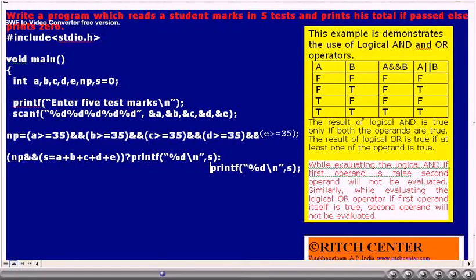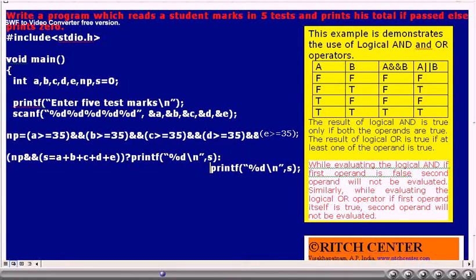In this statement, that is the conditional if statement, we have used the condition as np && (s = a + b + c + d + e). Obviously, if np is 1, then only the sum will be evaluated. Otherwise, the sum will not be evaluated.